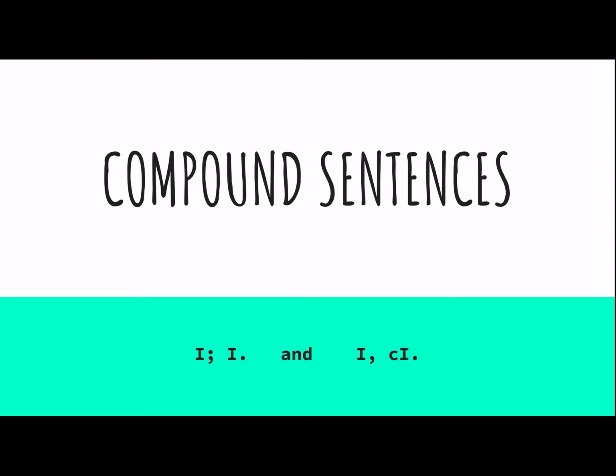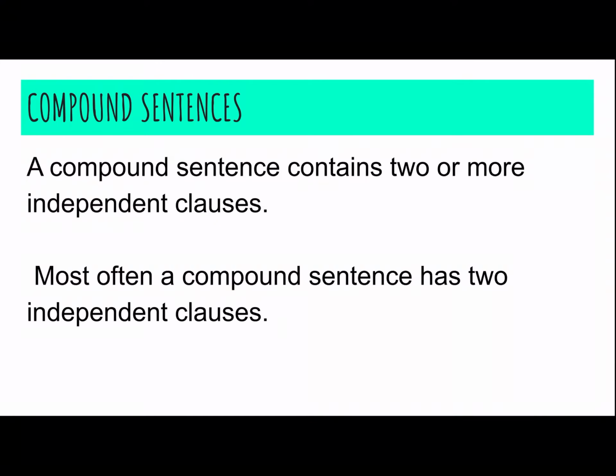Often we're going to refer to compound sentences as I semicolon I or I, comma, CI, because those are the two types. Just like we talked about the different types of simple sentences, SV, SSV, these are the two types of compound sentences. A compound sentence contains two or more independent clauses.